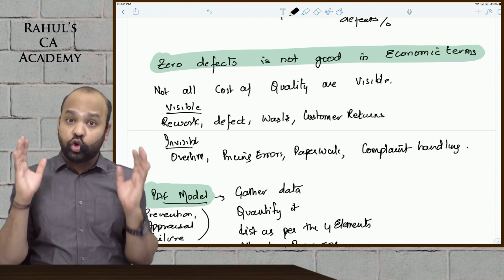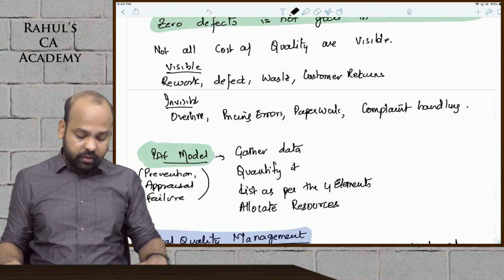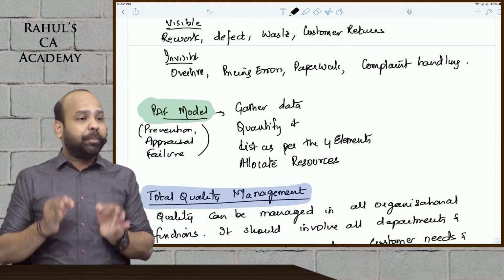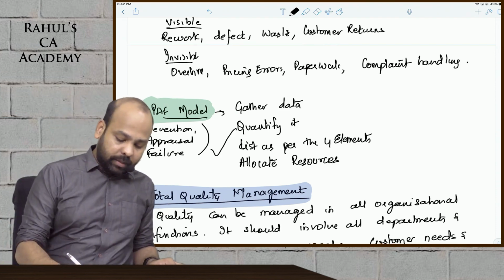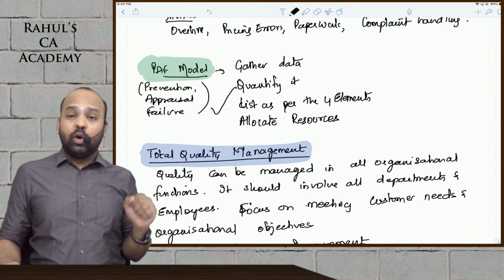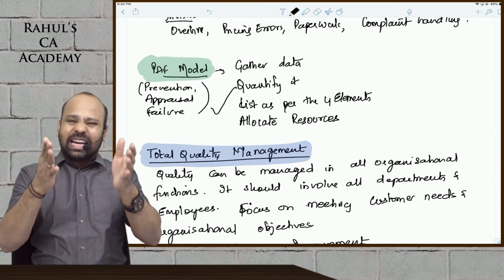So yes, you should know that not every cost of quality is visible. There is something called the PAF model: prevention, appraisal, failure. Now what is this model, guys? This is about targeting the defects.